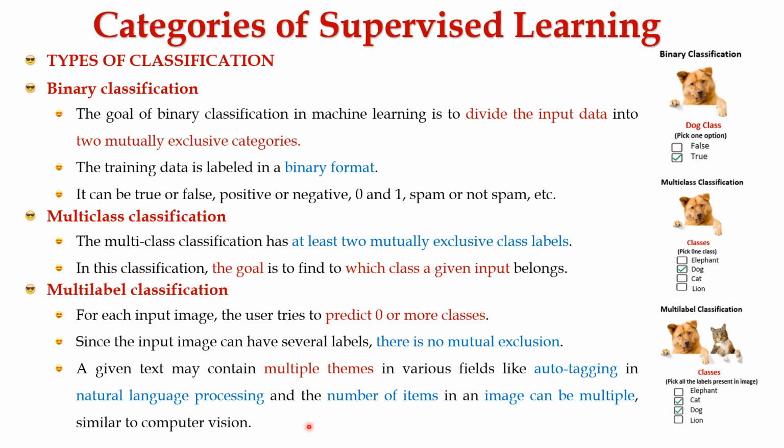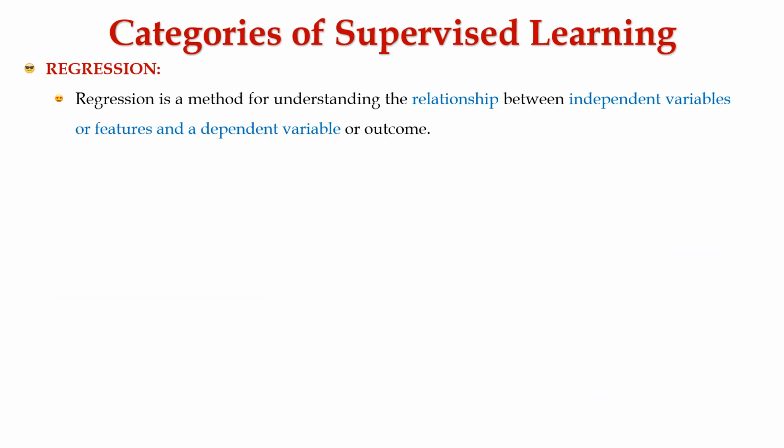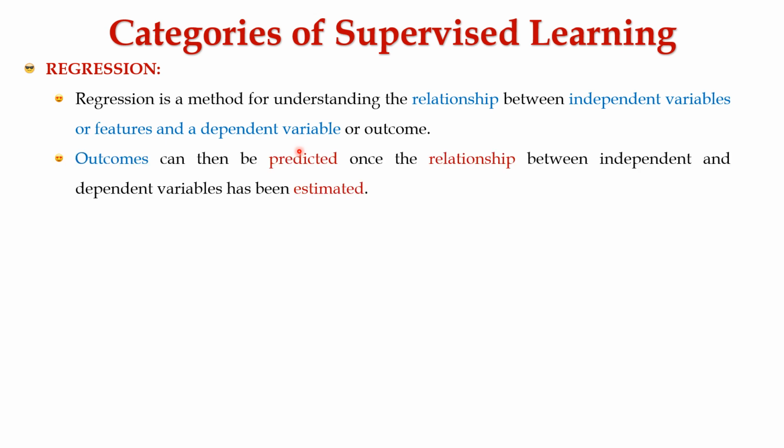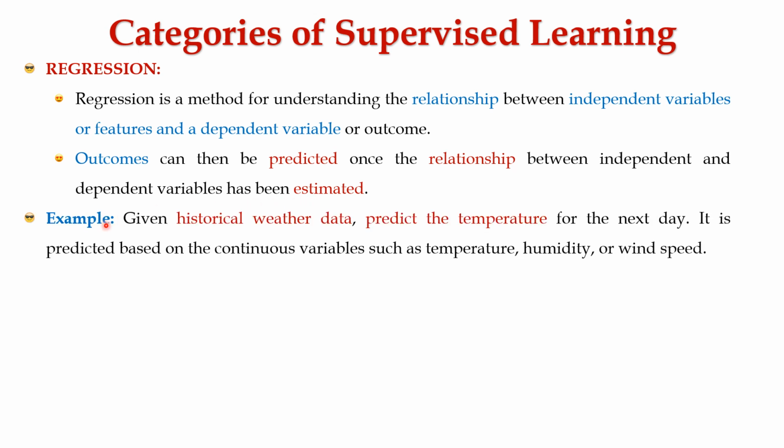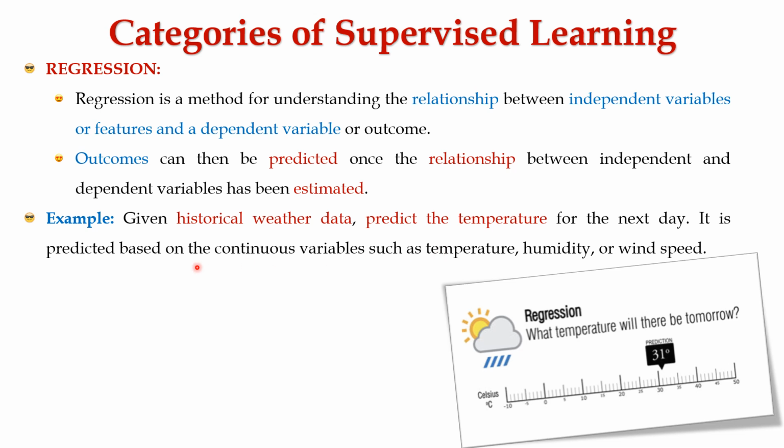Hope you are clear on types of classification. The next category of supervised learning is regression. Regression is a method for understanding the relationship between independent variable and dependent variable. Outcome can be predicted once the relationship between the independent and dependent variable has been estimated. Let's consider an example here. Given historical weather data, we want to predict the temperature for the next day. So it is predicted based on the continuous variables such as temperature, humidity, wind speed, and etc.